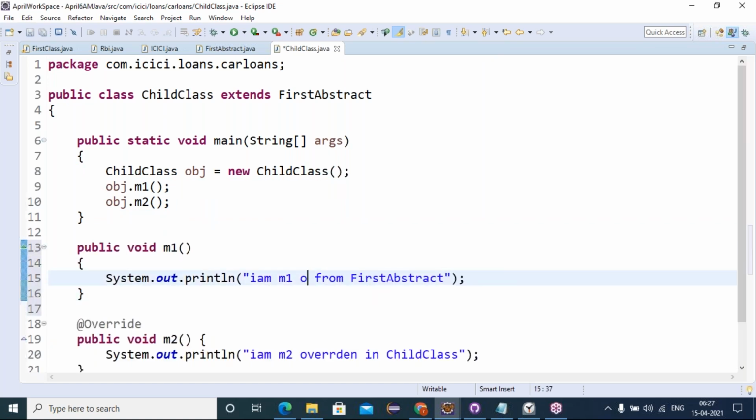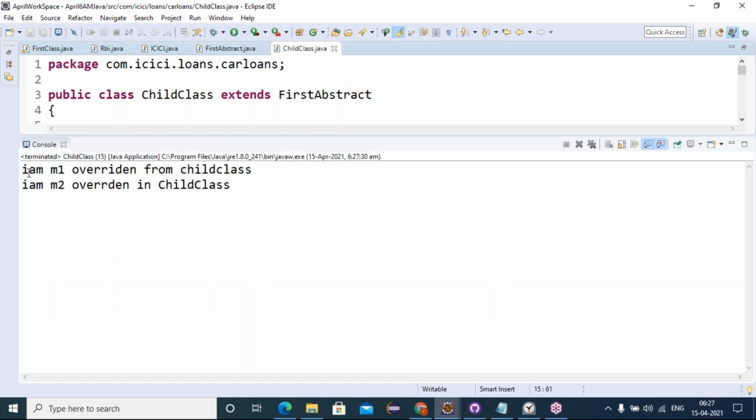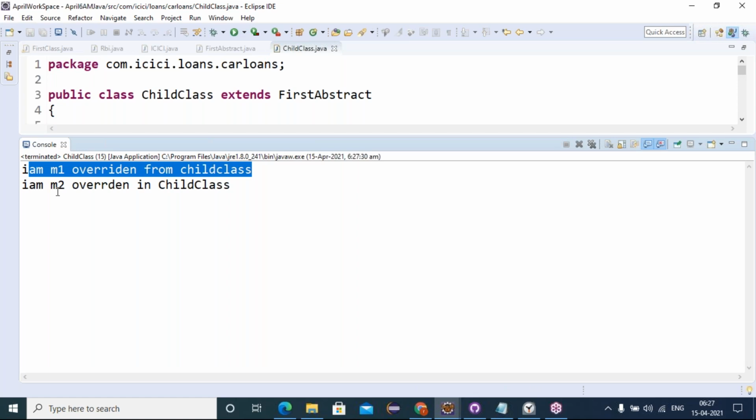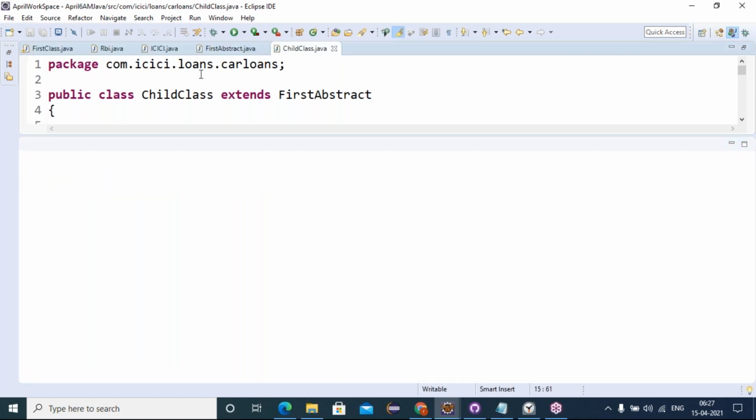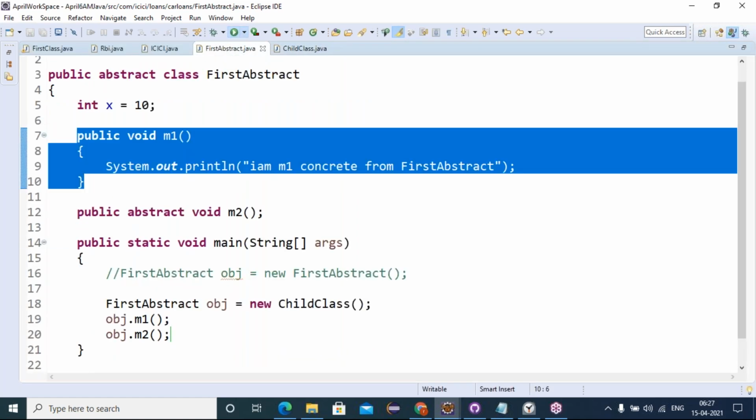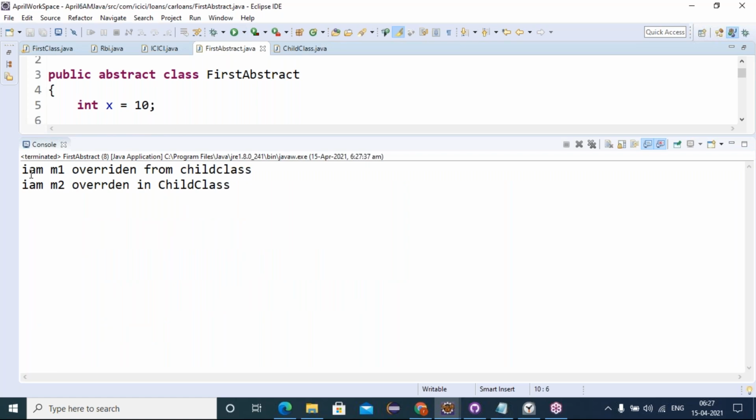I am M1 overridden in child class. Here I will not get parent M1. Here M1 overridden in child class, M2 in child class. Even if I run from here, what do we get?